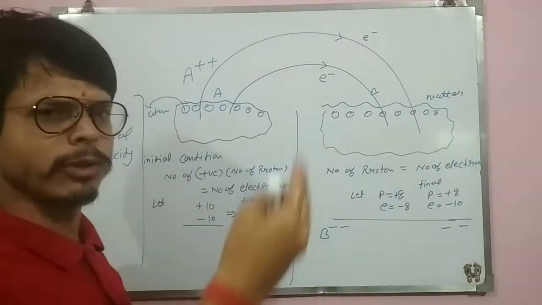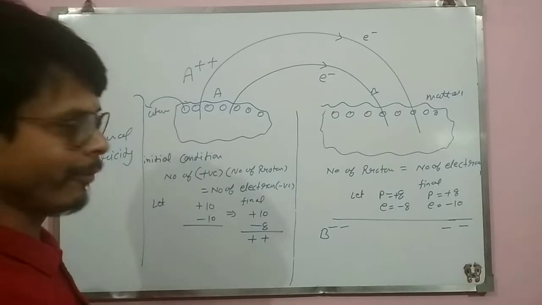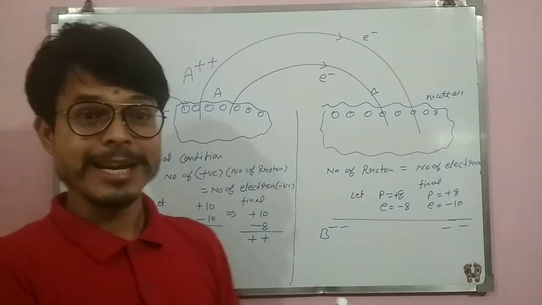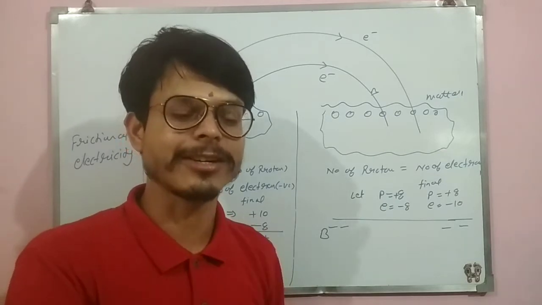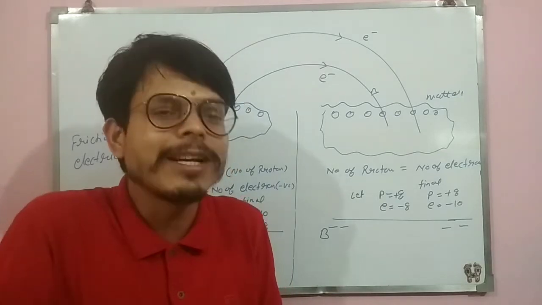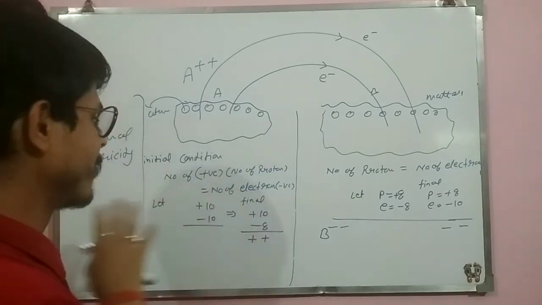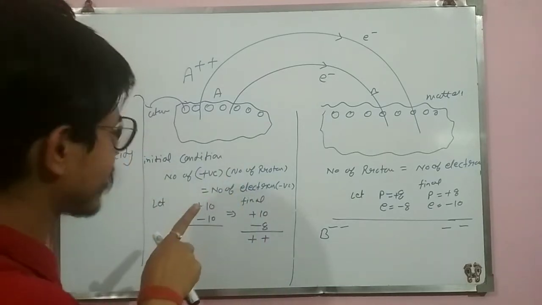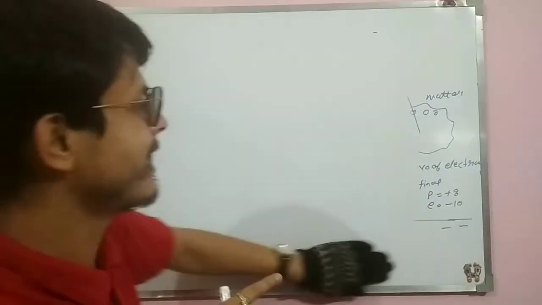बोर्ड ने पूछा define positive charge. Losing of electrons is called positive. What is the meaning of negative charge? Gaining of electrons is called negative. So gaining of electrons is called negative charge. Losing of electrons is called positive charge. Is it clear now? Okay, and this process is called frictional electricity. Very good.